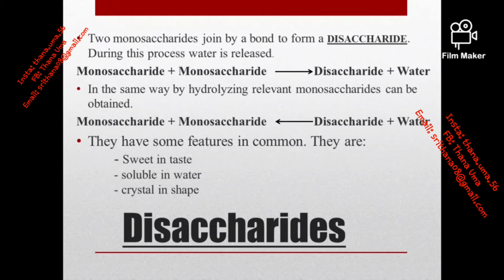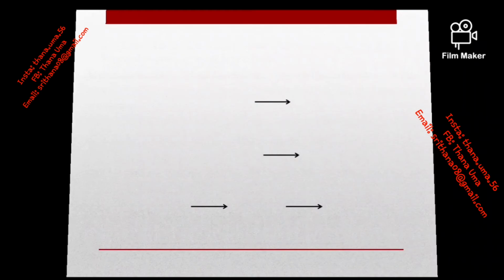Now, if these disaccharides are made from monosaccharides, when breaking these disaccharides, monosaccharides should be the product, right? Yes, when breaking these disaccharides, the monosaccharides which made the disaccharide will be released. Moreover, as these disaccharides are made from monosaccharides, they have the same features as monosaccharides. They are sweet in taste, soluble in water, and crystalline in shape.